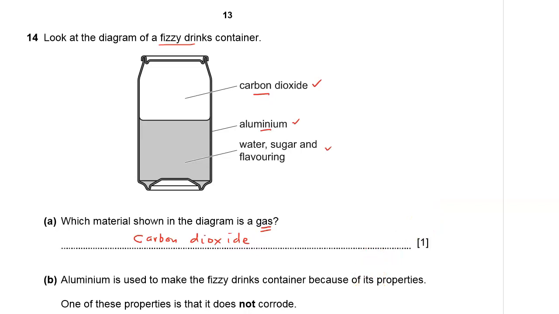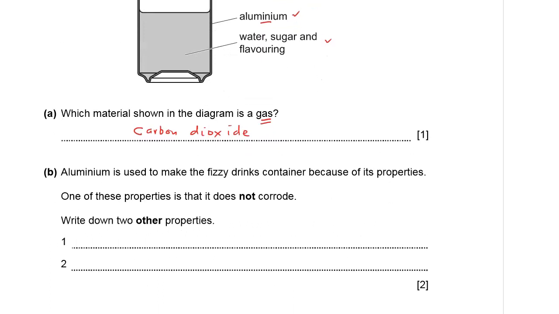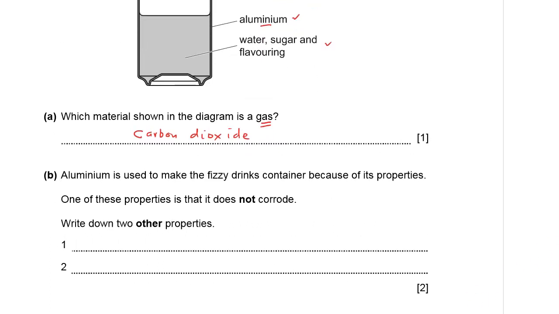Okay. Part B. Aluminium is used to make the fizzy drinks container, right? Because of its properties. One of these properties is that it does not corrode, otherwise it will contaminate our fizzy drinks. Write down 2 other properties of aluminium, why it is used to make this fizzy drink container. Remember, we need to consume these fizzy drinks. We need to consume soda.